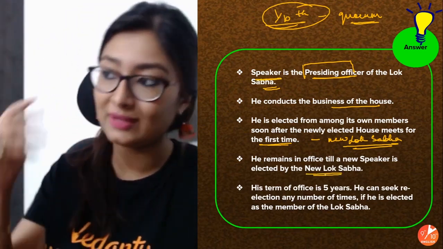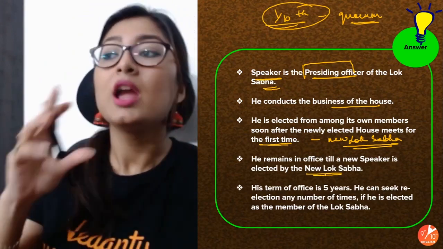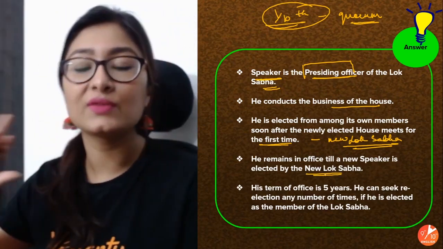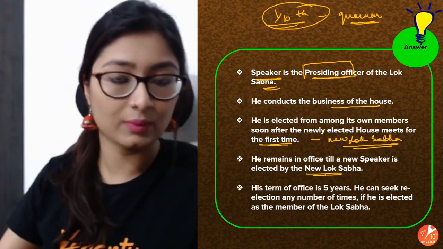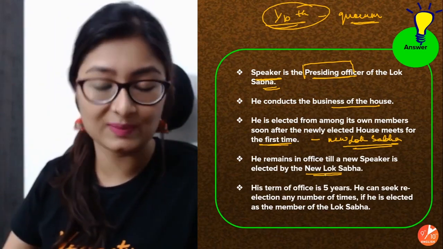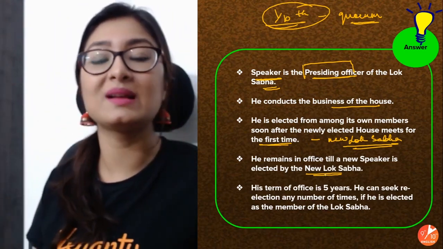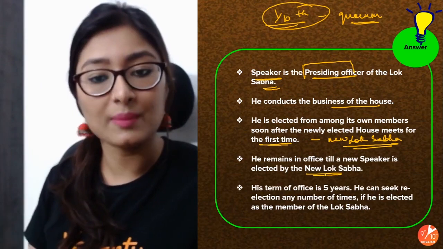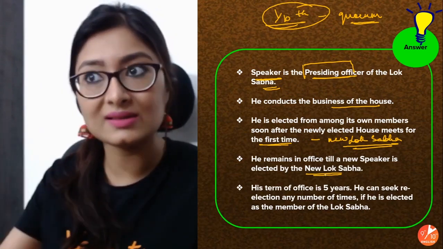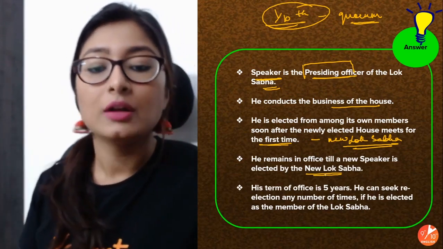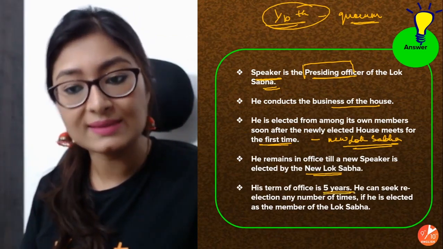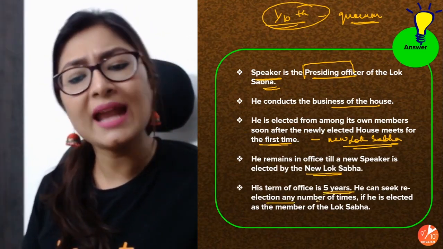Obviously, if he is not replaced by a new Lok Sabha, if the same Lok Sabha continues for the next session also, then probably the speaker may remain the same, or they would want to have a newer speaker. But if the new Lok Sabha is there, then the new speaker comes in and he remains in office till he is replaced by the new speaker. Now his term of office is 5 years. He can seek re-election any number of times.